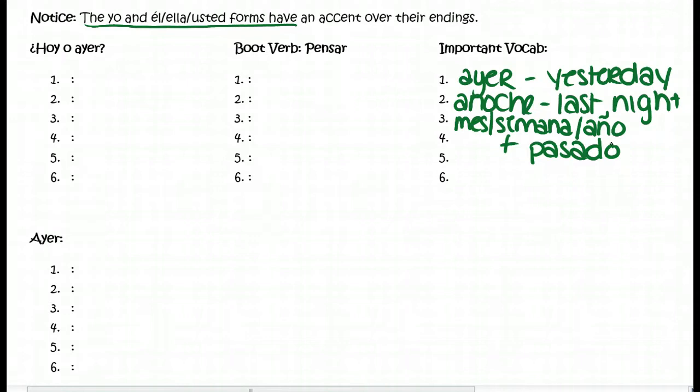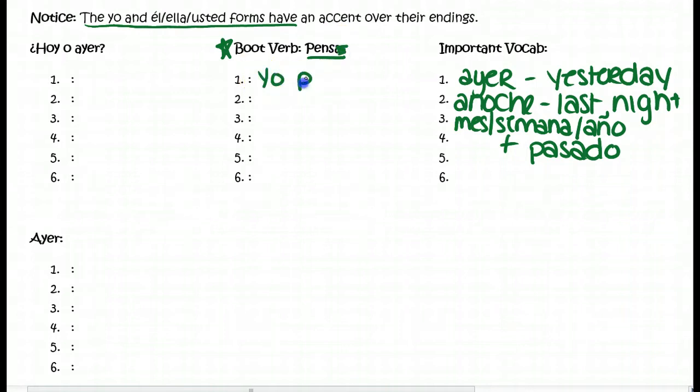So for right now, those are the only ones that we're going to cover, but there will be more that come up. The other thing is that a boot verb does not have a boot in the preterite tense. So there are no boot verbs in the preterite tense at all. So the conjugations of the verb pensar would be just normal. So you're going to take off your AR ending and add the new endings.